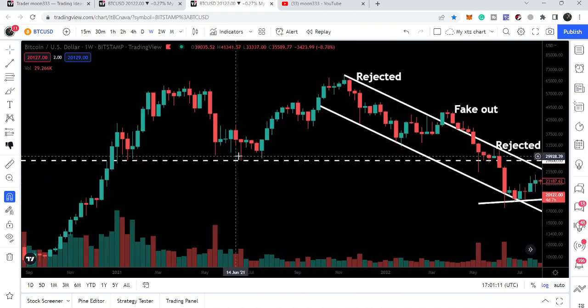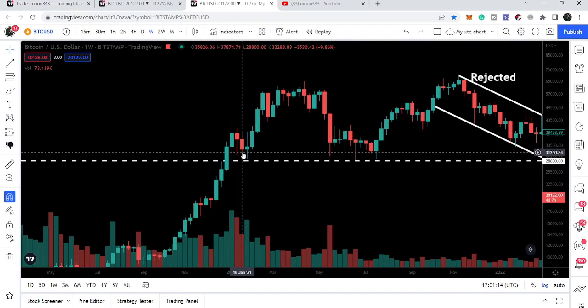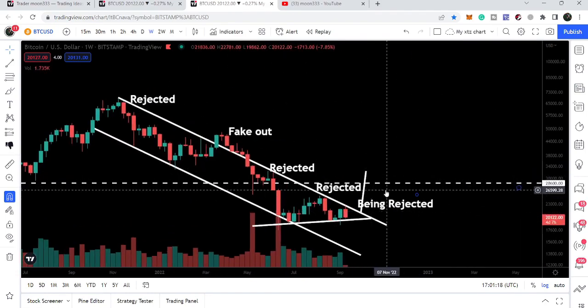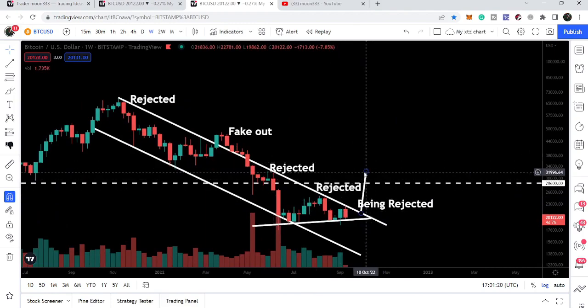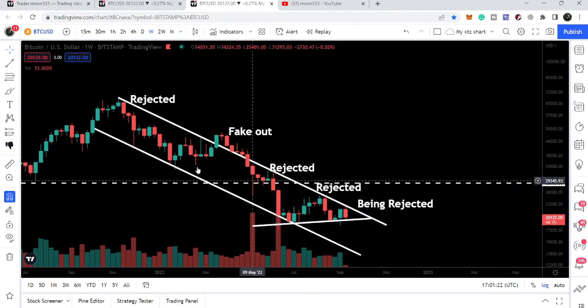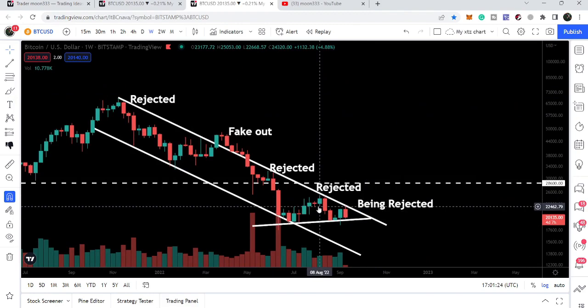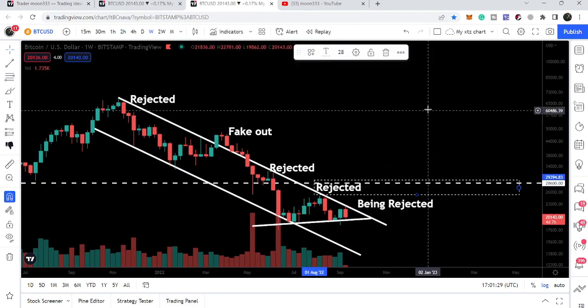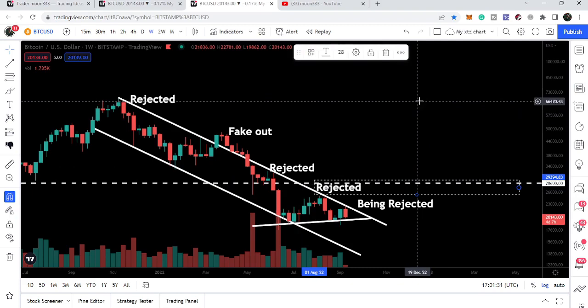And you can see this resistance, $28,600 that I was talking about, has acted as a very strong support here, support here, and support here, back in January 2021. Therefore, after breaking out this resistance, there can be a really very big pump. However, the target for this bigger down channel, if we will break out this resistance and also this resistance of $28,600 as well, will be here at the top of the channel. That will be approximately at $66,000.